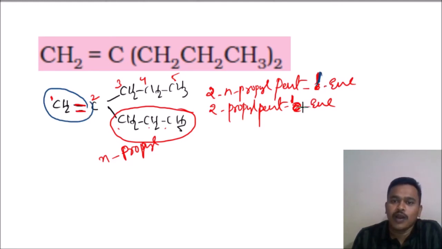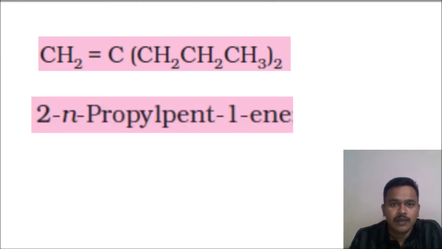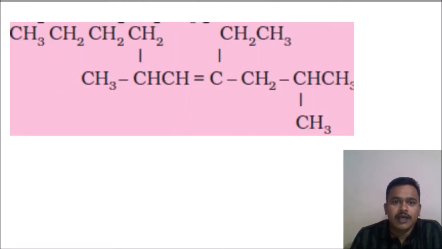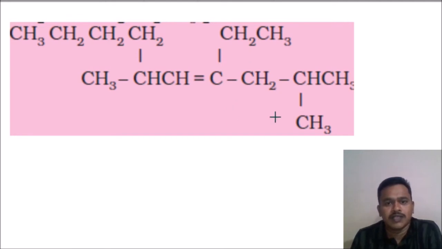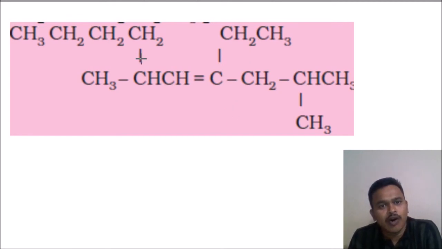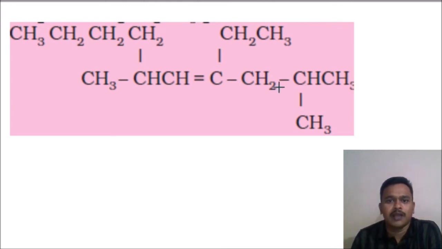Okay, now 1-ene. Okay, we'll go for the next one. And here, this one we will see. This is a little bit complex, a bigger compound, so we have to give numbering in such a way that our functional group is included, and the functional group should get the lowest number. What is the functional group? Double bond. How many are there? Only one is there. So no problem here.